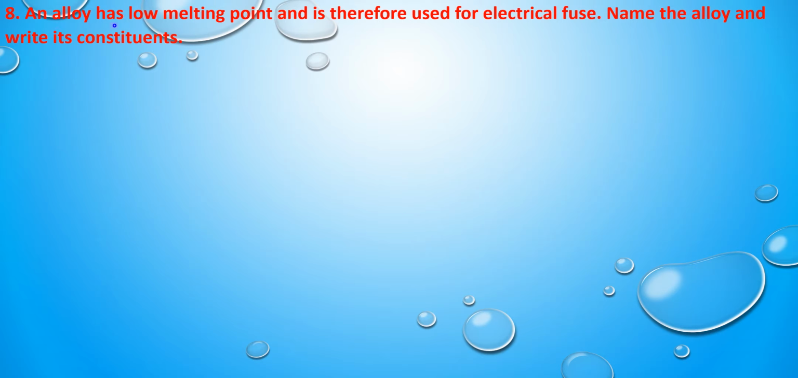Next question, an alloy has low melting point and is therefore used for electric fuse. Name the alloy and write its constituents. So they have given the use of an alloy which is used in electric fuses, which has low melting point, and we have to name the alloy and also give the constituents of this alloy. So the answer is solder. Solder is an alloy which is used in electric fuses, which has very low melting point. This alloy is made up of lead and tin.